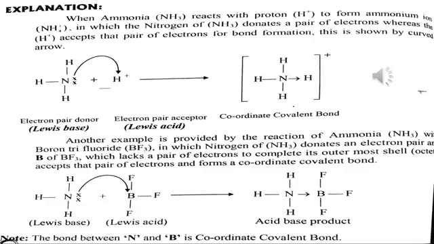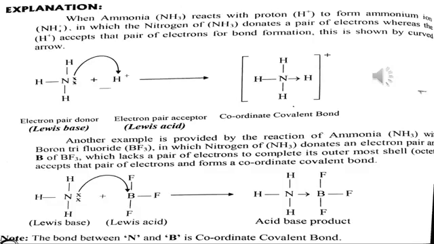Now this ammonia reacts with the proton, after the plus sign you will see the hydrogen ion, and this ammonia NH3 reacts with this hydrogen to form the ammonium ion, because nitrogen will attach a hydrogen ion to itself and form NH4, in which nitrogen of NH3 donates a pair of electrons, whereas the hydrogen ion accepts this pair of electrons for bond formation, and this is shown by a curved arrow.